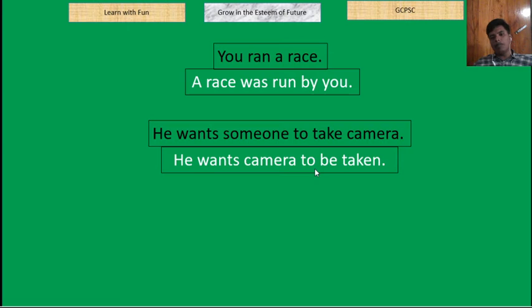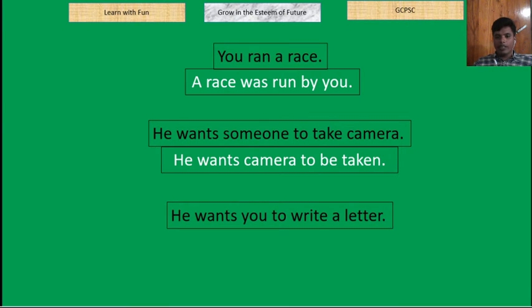He wants camera, then there is to, so in passive there will be to be. In active, if there is only infinitive, there will be to be plus verb 3 in passive. So to take, that will be to be taken. He wants camera to be taken. I am again telling that in usual rules you may make it "someone is wanted to take camera by him." No, someone is wanted এরকমভাবে করা যাবে না, that will be he wants camera to be taken. তার মানে তিনি ক্যামেরা চাচ্ছেন, তিনি সামনকে চাচ্ছেন না।